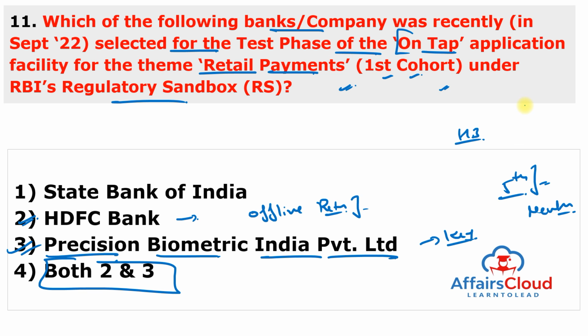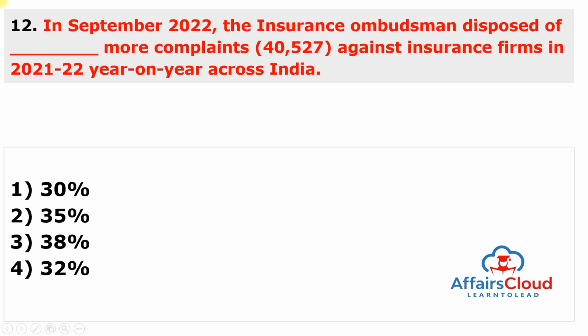Moving to next question. In September 2022, the Insurance Ombudsman disposed of dash more complaints, like 40,527 against insurance firms in 2021-22 year-on-year across India.